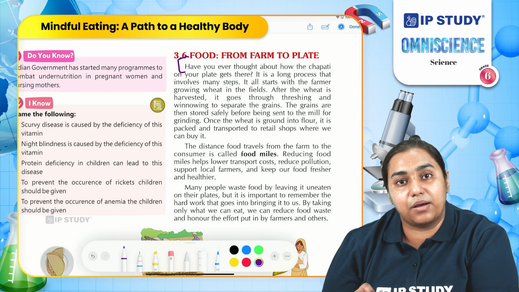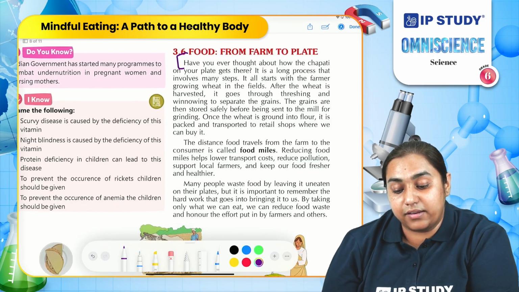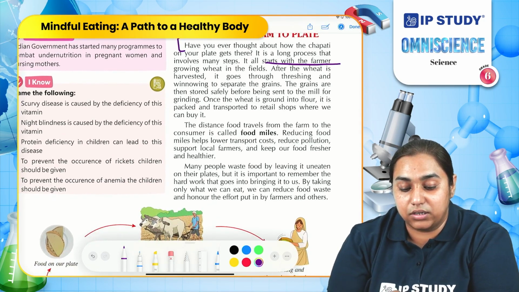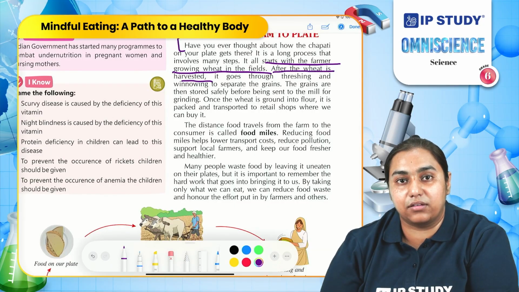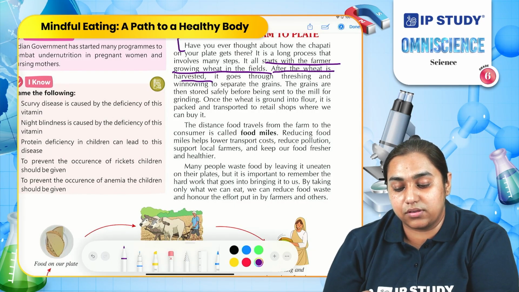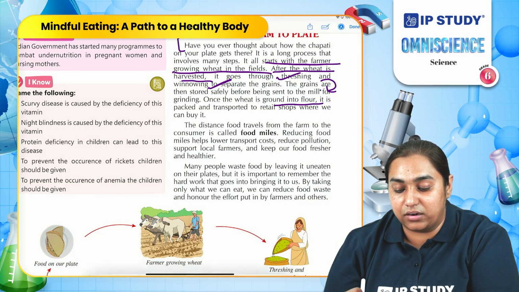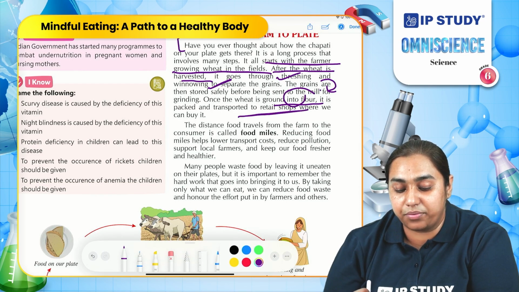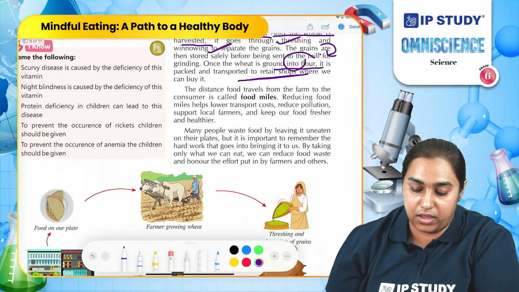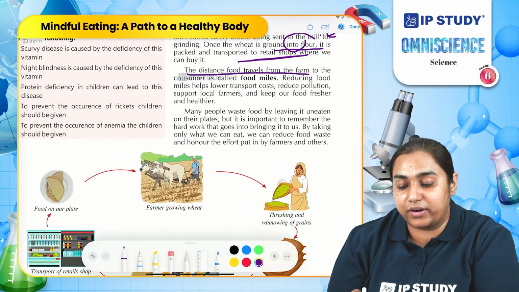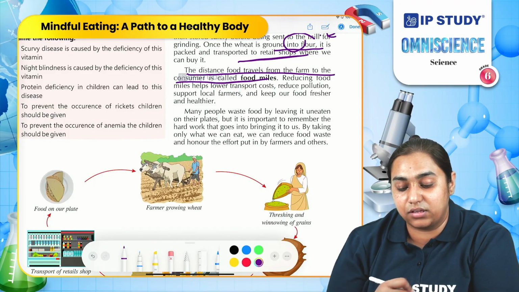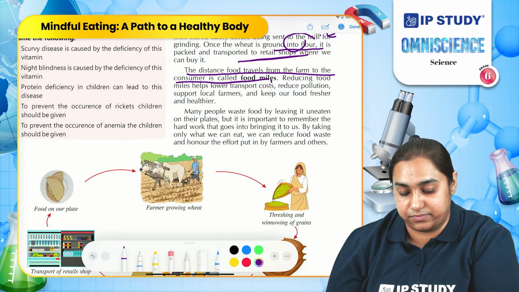Let's take the example of chapati only. How do we get chapati in our food? It starts when the farmer starts growing wheat in the field. After wheat is harvested, it goes through processes such as threshing and winnowing. Once we get the wheat, the farmer sends it to the mills for grinding. It is ground and becomes flour. This flour is sent to the shops where we can buy it. So, the distance food travels from the farm to people like us is called food miles.